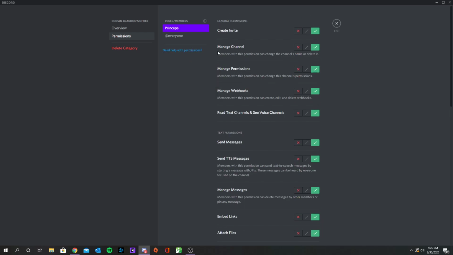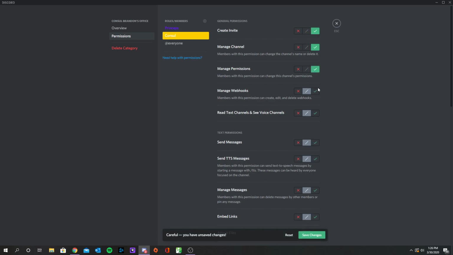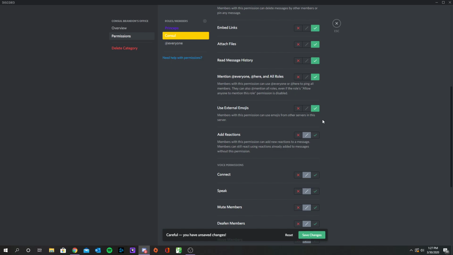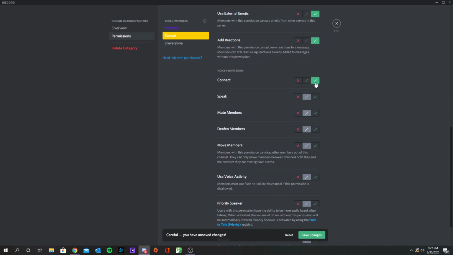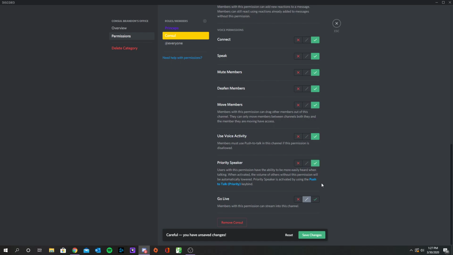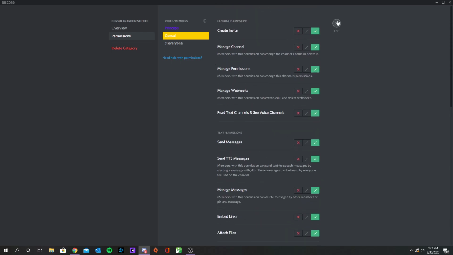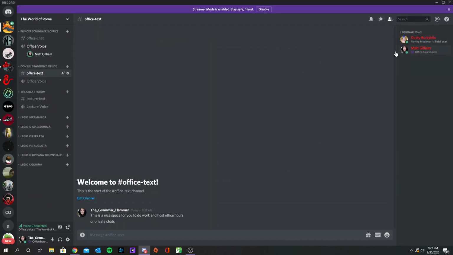It won't really matter if you set all of these permissions for your role, console or Princeps, because you will be the owner and will have all of these responsibilities. No one can do anything to you as the owner. You will always be able to fix whatever it is somebody did. So now you can see that Brandon and you are the only two people who are allowed in the office.